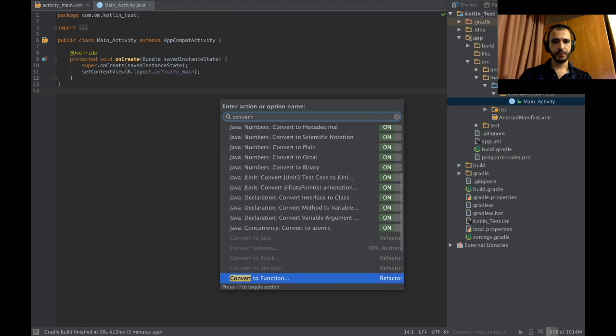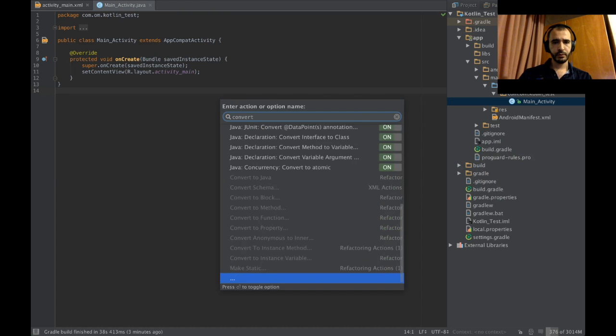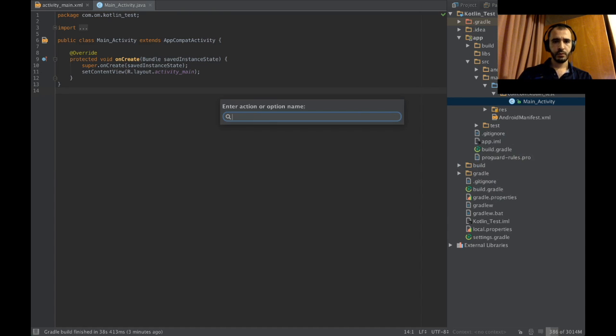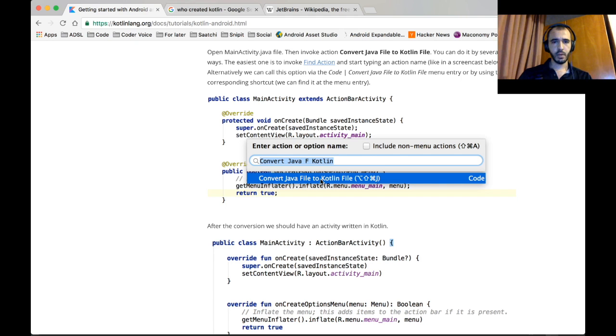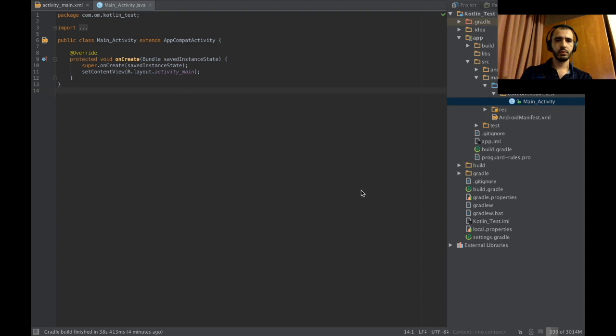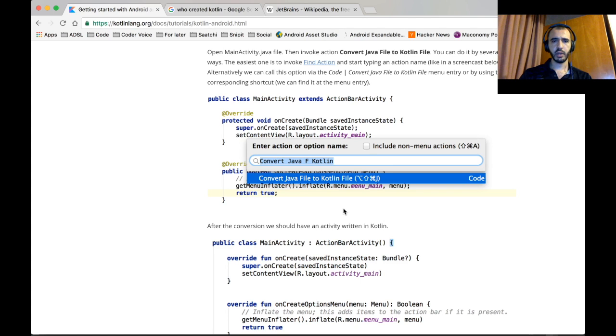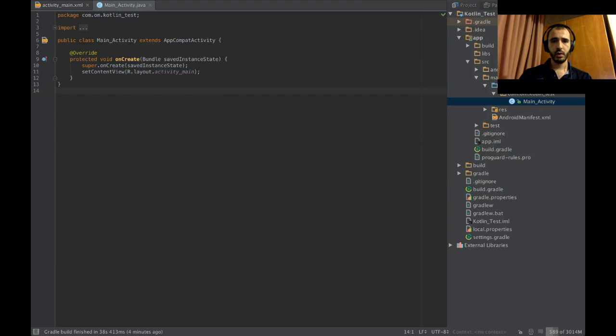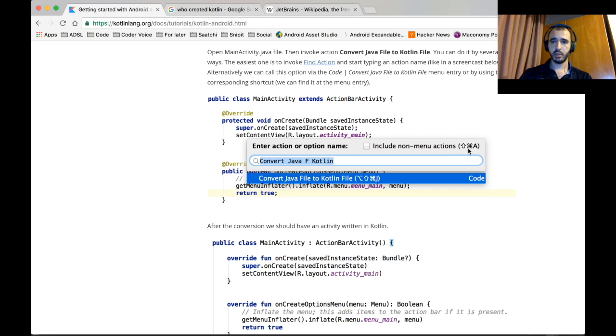Okay. Convert Java to Kotlin. Or we can have this shortcut. Alright. This is probably the wrong dialog I'm invoking. Enter action or option name. Wait, what's the shortcut? This is it. Command Shift A.